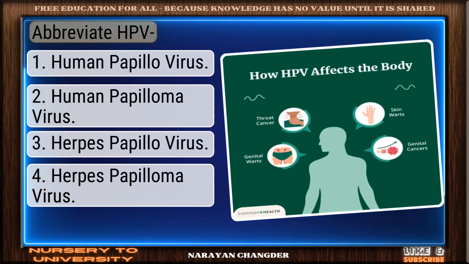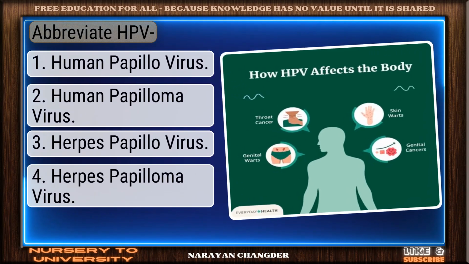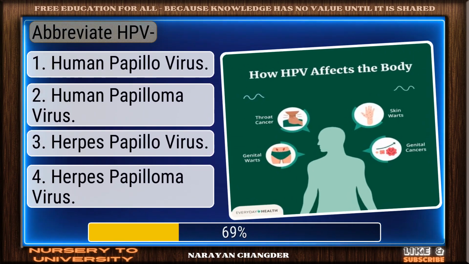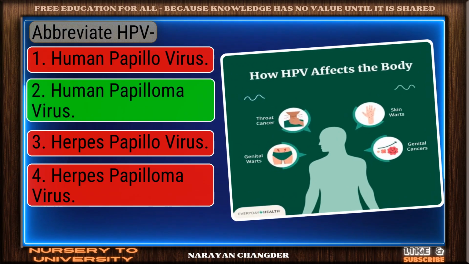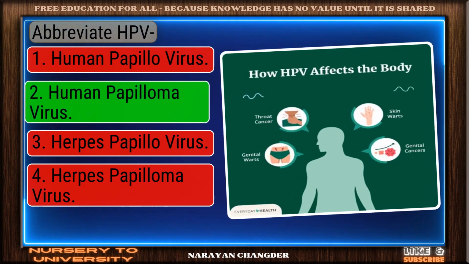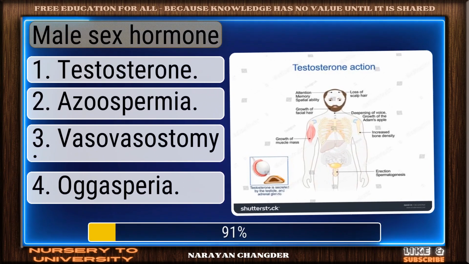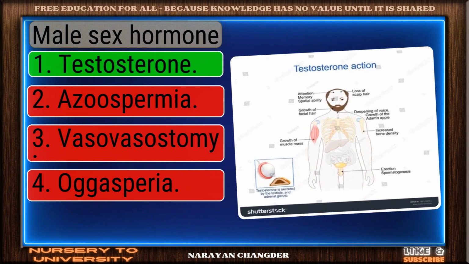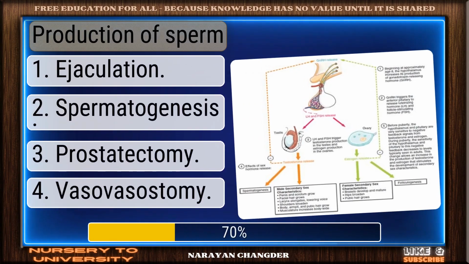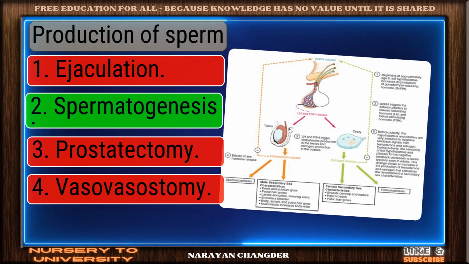Can you solve all these Class 10 Science Chapter 8 How Do Organisms Reproduce questions? Abbreviate HP. Excellent. Human papillomavirus is a brilliant choice. Male sex hormone. Valid point. Testosterone is true. Production of sperm. Good thinking. Spermatogenesis is the right answer.